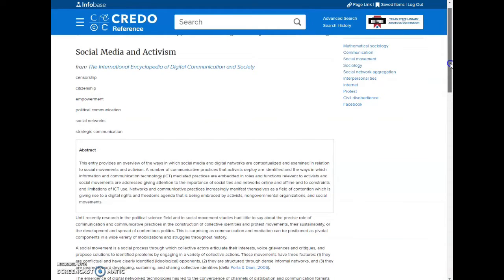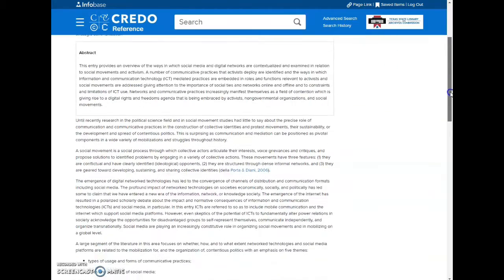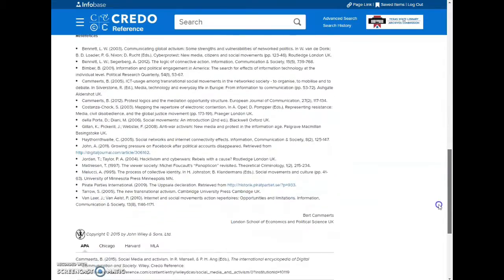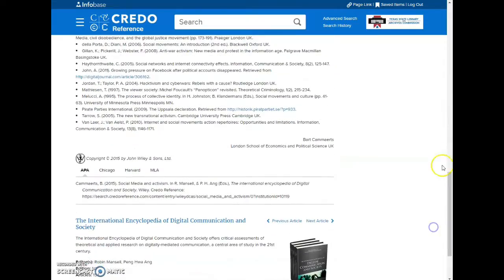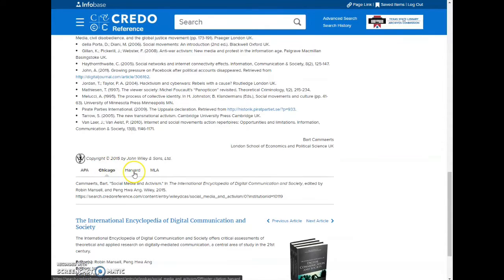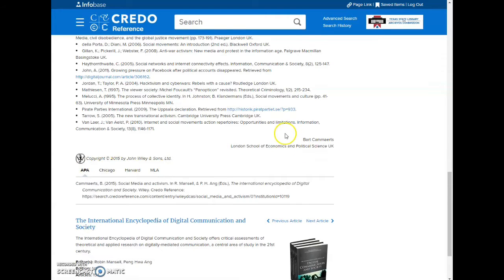We have different keywords up top. We got an abstract you can read through, and here's our article. Towards the very bottom, it gives us, of course, our references, and it gives us different formats of citations as well. Whichever one your professor is requesting, it will have it for you to copy paste, and it's great.